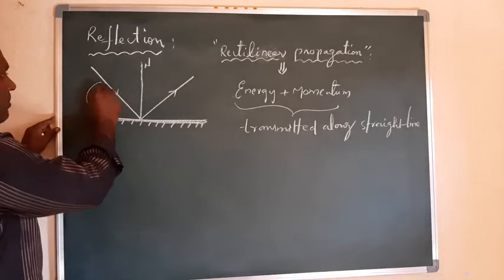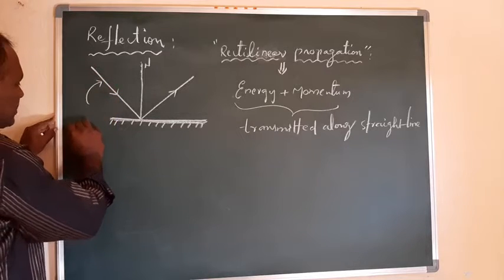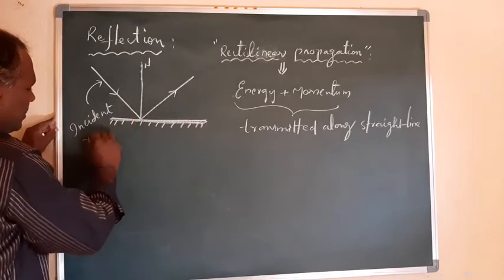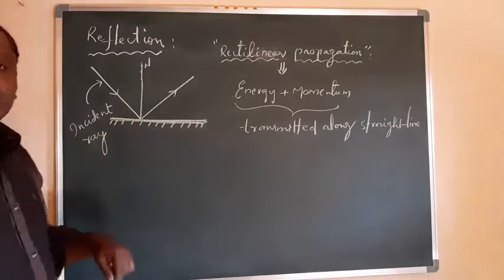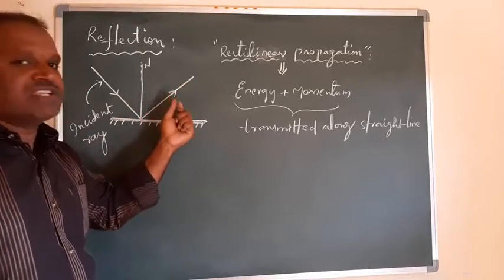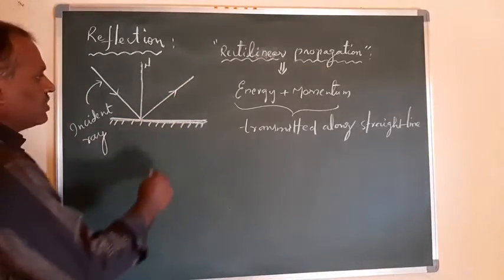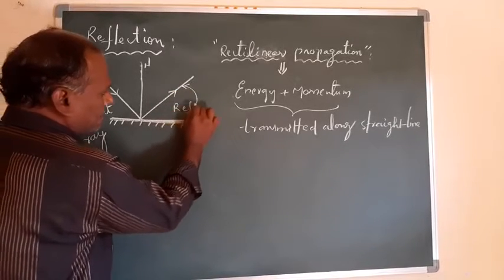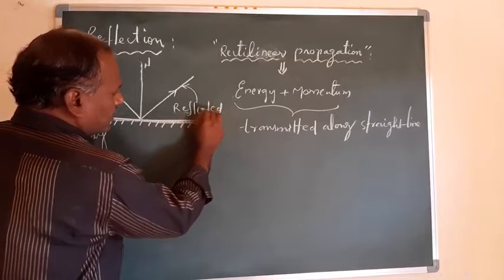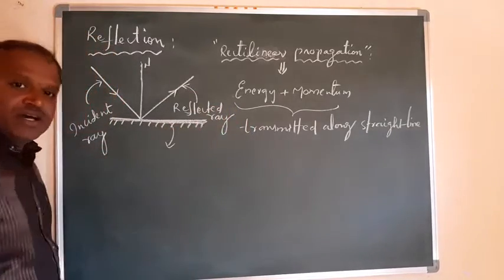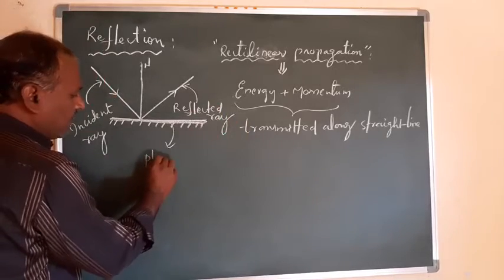So what is the name of this ray? It is an incident ray. And the ray which is coming back into the same medium after interaction with the matter is called a reflected ray. So this ray is called a reflected ray. And this is the matter, a plane surface,